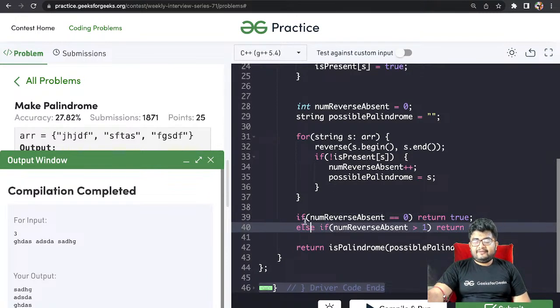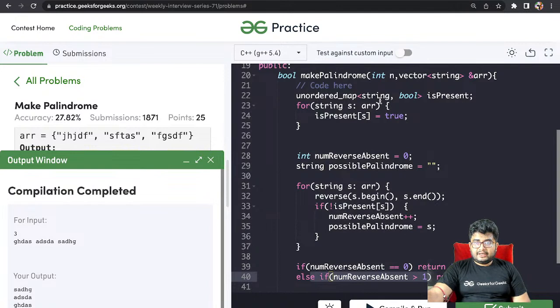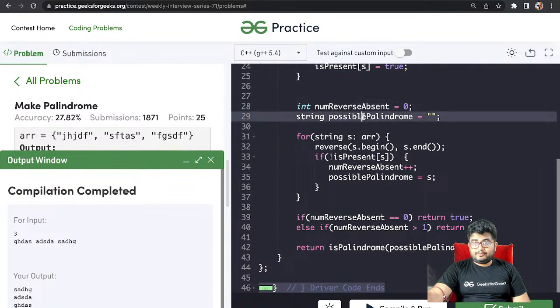So if num reverse absent equals 0, return true. Else if num reverse absent is greater than 1, return false. Otherwise, if it equals 1, then it depends on whether the middle element is a palindrome, right? And for the palindrome we have this check: i less than j, i plus plus, j minus minus, return true. With the string-to-bool map is present, we set is present of s to true. Num reverse absent is 0, and possible palindrome is this. And if not is present, num reverse absent plus plus, and possible palindrome equals s.